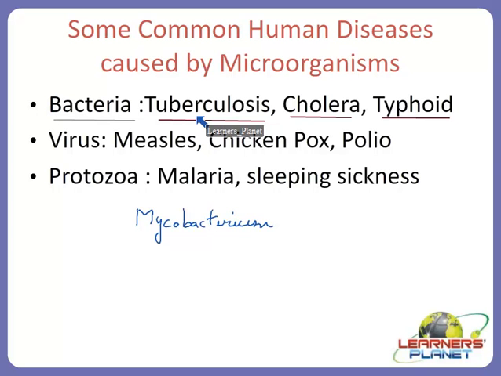But the directly communicable one, which communicates from the patient's contact, is the one in the respiratory system. The reason is because when we breathe out, these mycobacteria come out in the air along with the droplets. And then if they are inhaled by another healthy person, that person may also suffer. So this is one of the important diseases caused by bacteria.